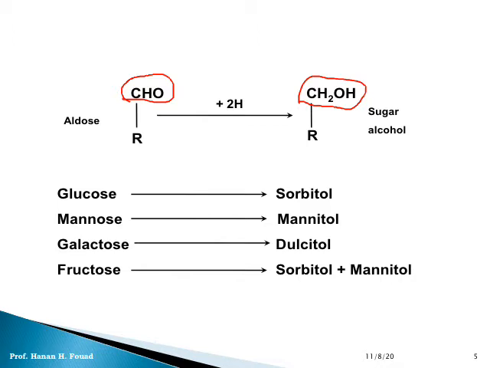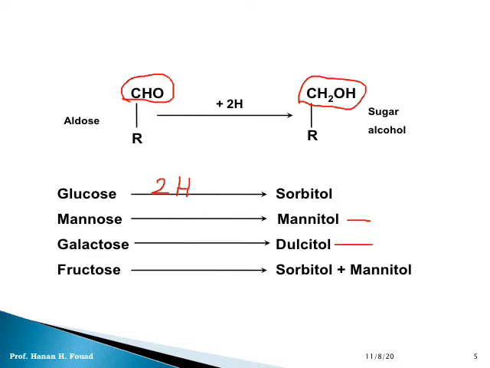If you add 2 hydrogen atoms to glucose, you will get sorbitol. If you add 2 hydrogen atoms to mannose, you will get mannitol. If you add 2 hydrogen atoms to galactose, you will get dulcitol.